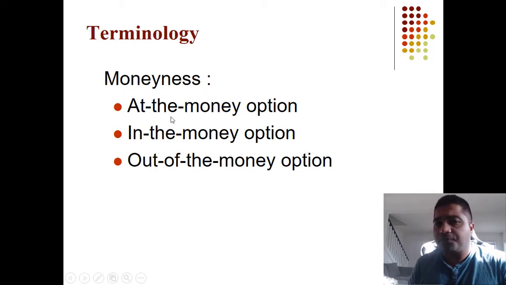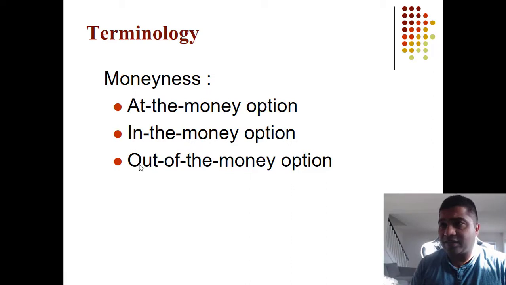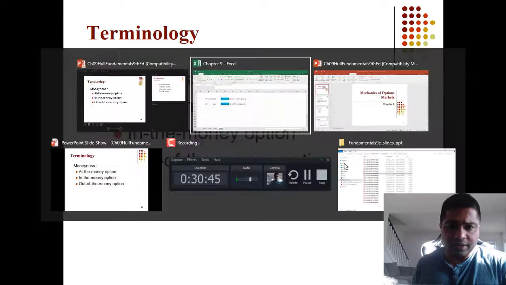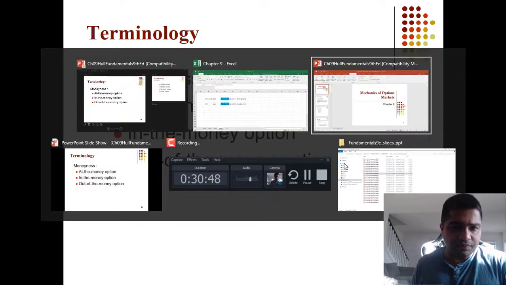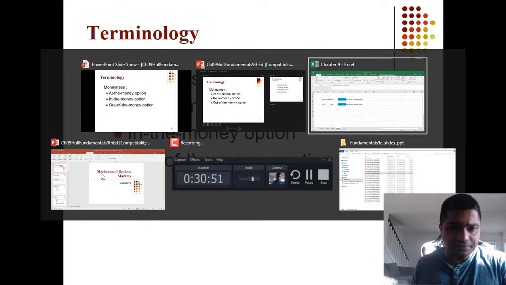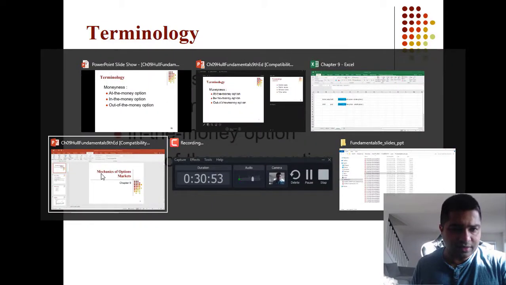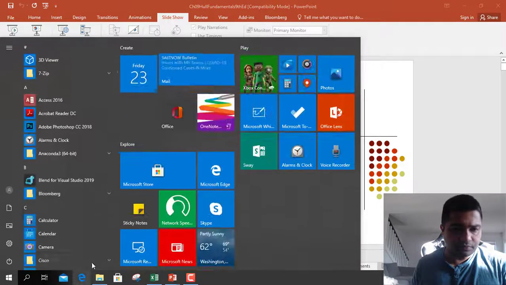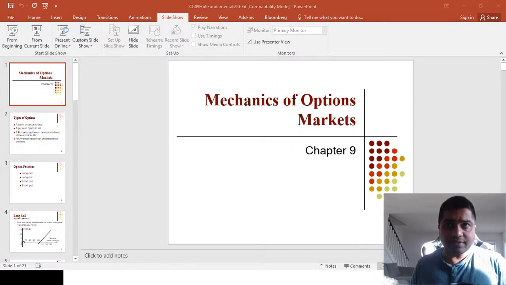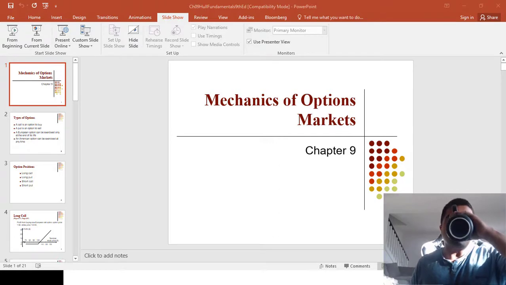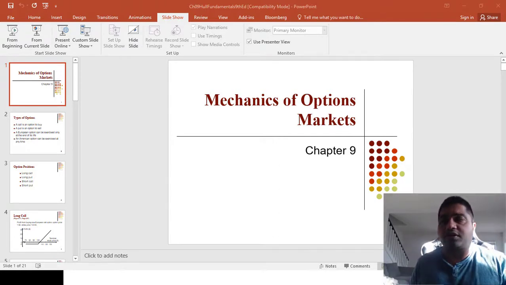If intrinsic value is 0, it is an at the money option. So if you're not making any profit or loss, it's at the break even point, and the options are said to be at the money. And if options are in losses, so you are not making any money right now on those options, then they are called out of the money options. Okay, so what I'll do is I'll open an option series and show you how it works.